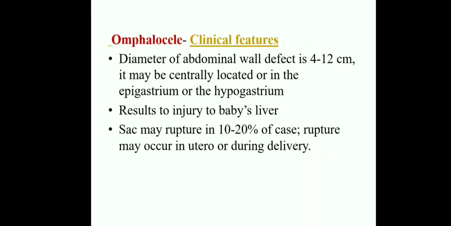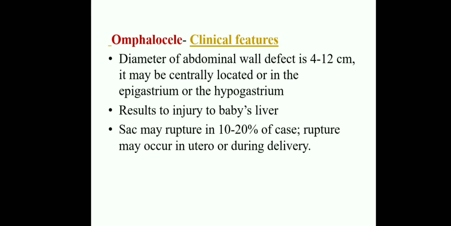Okay, first we will see the clinical features of omphalocele. Here the diameter of the abdominal wall defect is 4 to 12 centimeters. I said, no, above 4 centimeters in omphalocele conditions. The opening is the abdominal wall opening, that is 4 to 12 centimeters. It may be centrally located or in the epigastrium or the hypogastrium.